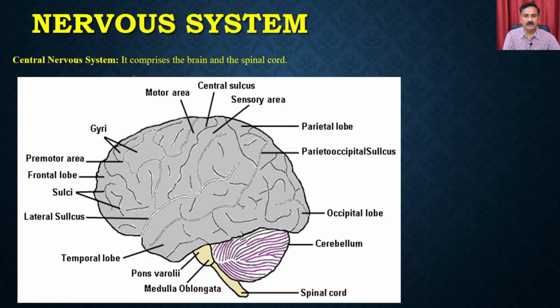This is what you see as a brain. In this brain you have the different portions: the forebrain, midbrain and the hindbrain. In the hindbrain you have the cerebellum, medulla oblongata and the pons varolii, and the medulla oblongata extends, and that is how it forms the spinal cord. So what you see here is the structure of the complete brain, and how the three different parts of the brain are organized.